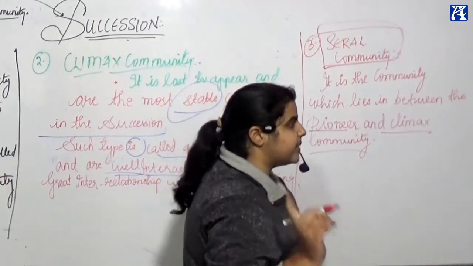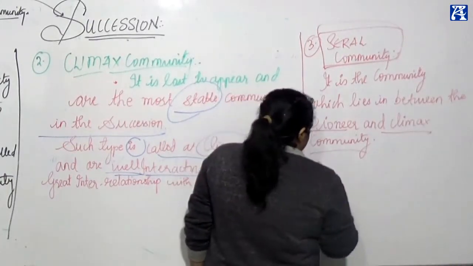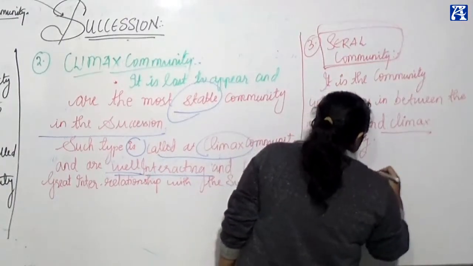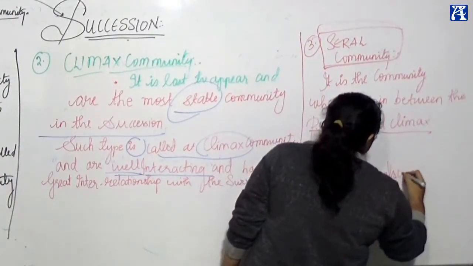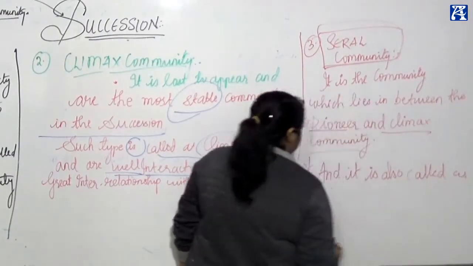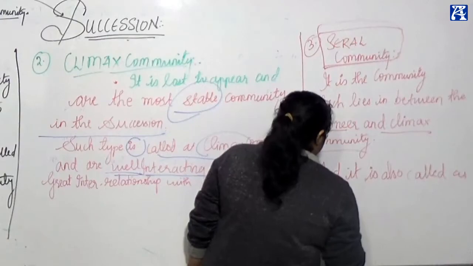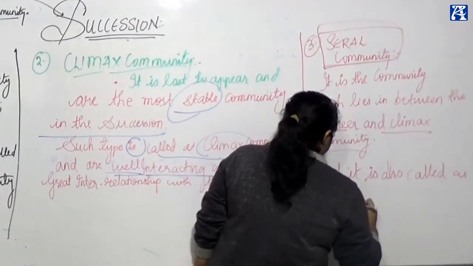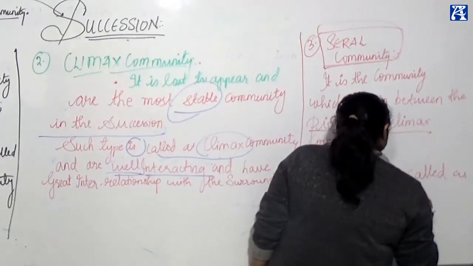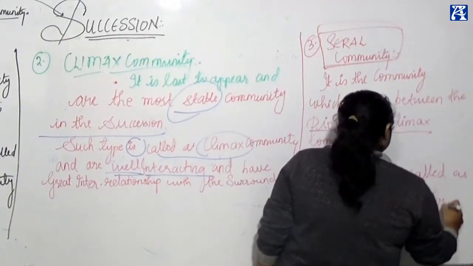And it is also called transient community. Why transient? Transient means something in between.